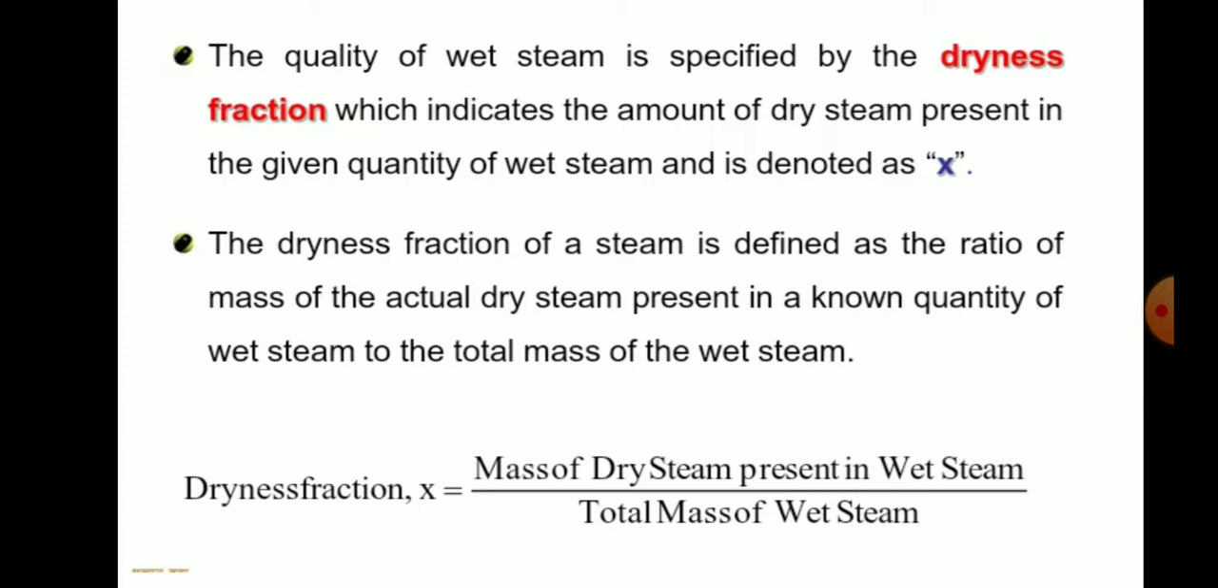Now we know that the wet steam contains water molecules and also the steam. So this is not the steam, this is the dry steam. So in the wet steam we need to determine the amount of dry steam and the water molecules. So that we call the dryness fraction, and it is denoted by x. The dryness fraction of the steam is defined as the ratio of mass of actual dry steam present in a known quantity of wet steam.